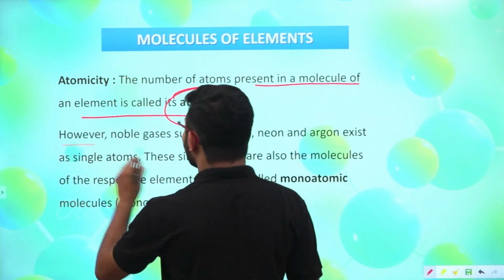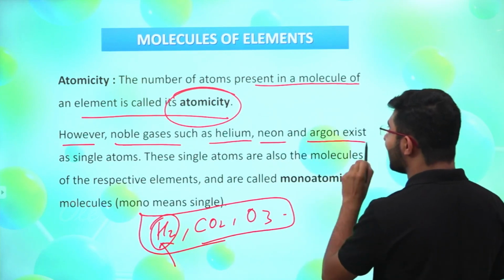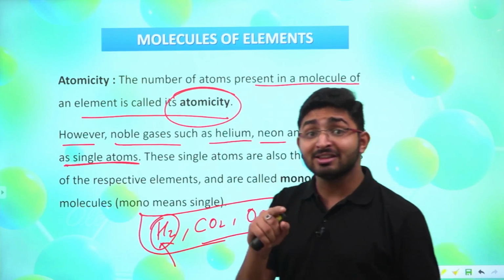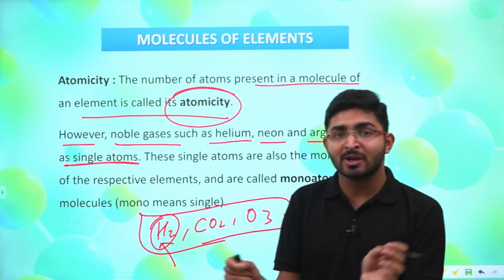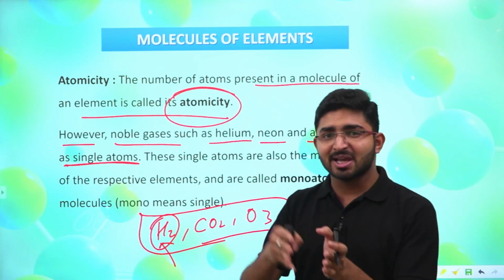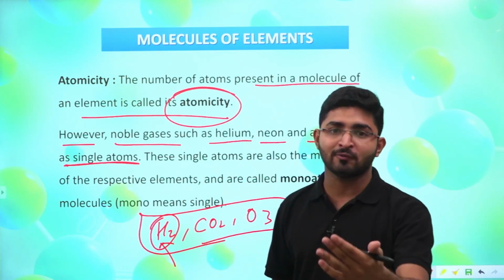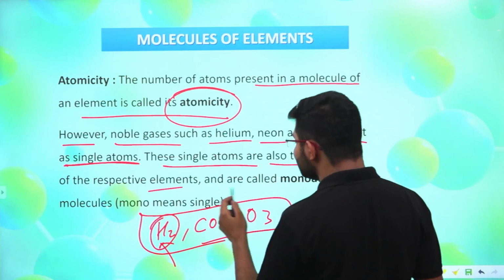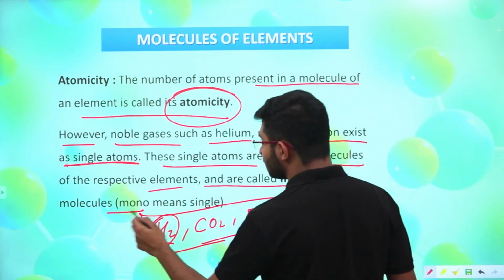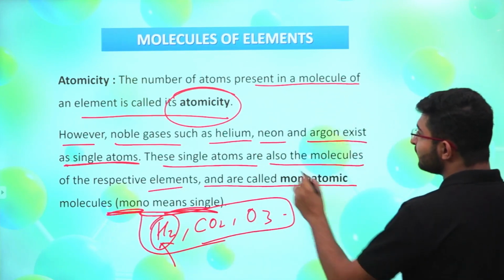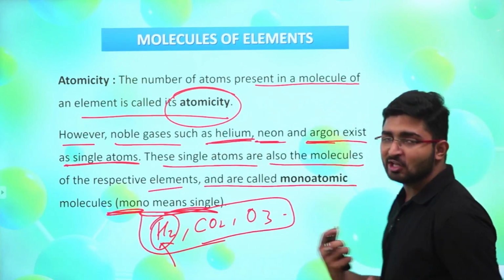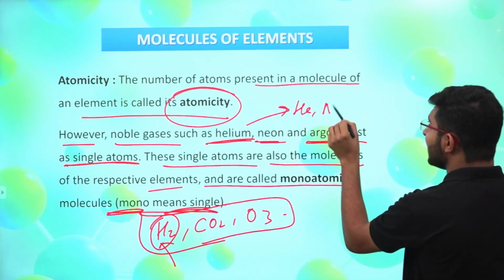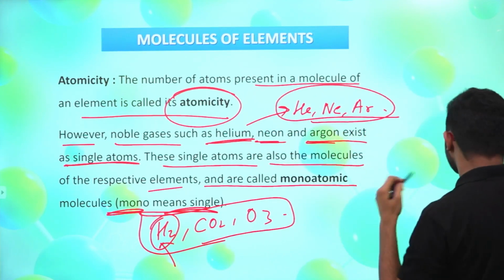You can see here, however, noble gases such as helium, neon and argon exist as single atoms. I have told you that the noble gases are not that much reactive, and that's why they will not form a chemical bond with other atoms, and that's why they exist independently in a monoatomic form, okay? And these single atoms are also the molecules of the respective elements and are called monoatomic molecules. Mono means single, right? So wherever we want to write the molecules of helium, neon and argon, we are going to write them as He, Ne and Ar, only in the singular form, right?